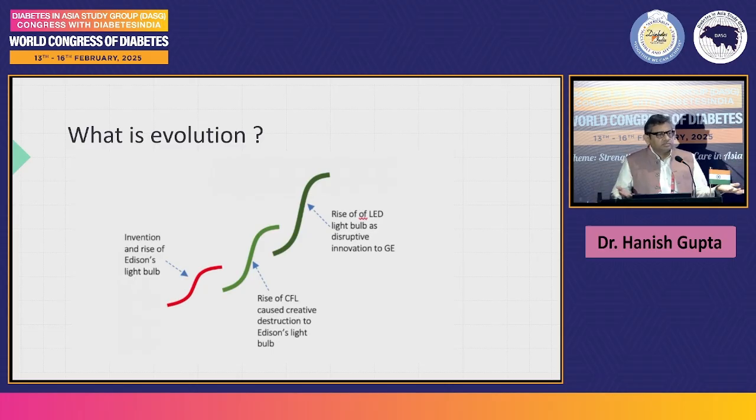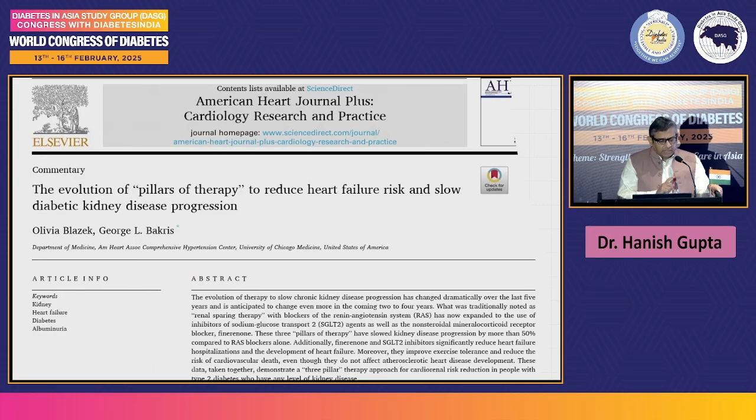But now nobody is using light bulbs, nobody is using CFLs, everybody is using an LED bulb. And that is what evolution is all about. The same kind of evolutionary pillar of therapy has happened. This is a very interesting article coming from Beckeris: The evolution of pillars of therapy to reduce heart failure risk and slow diabetic disease progression.